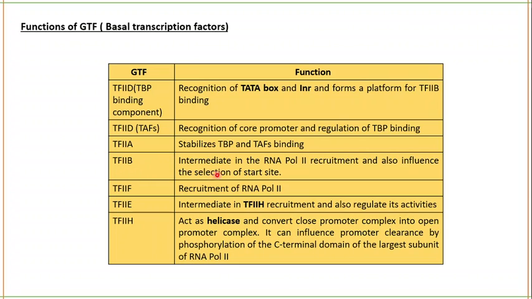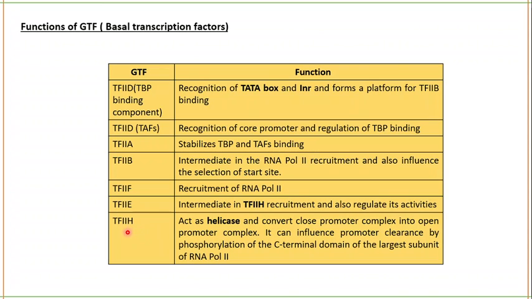But this transcription factor 2B will act as an intermediate in the recruitment of RNA polymerase 2, and transcription factor 2F is the main transcription factor responsible for the recruitment of RNA polymerase 2. Transcription factor 2E is an intermediate in transcription factor 2H recruitment, and it regulates the activities of transcription factor H.